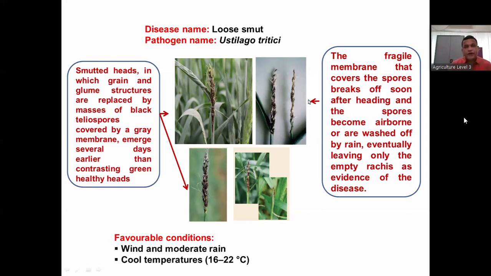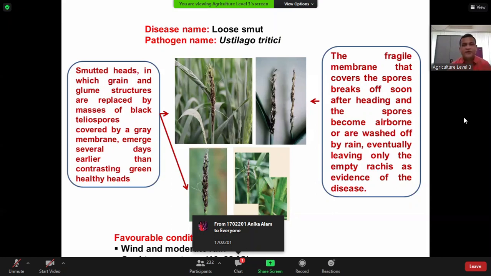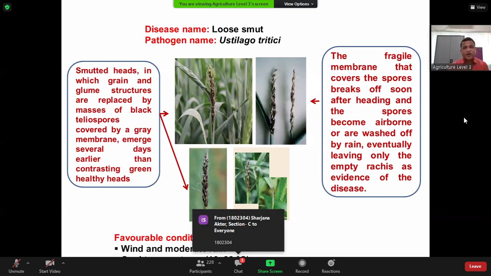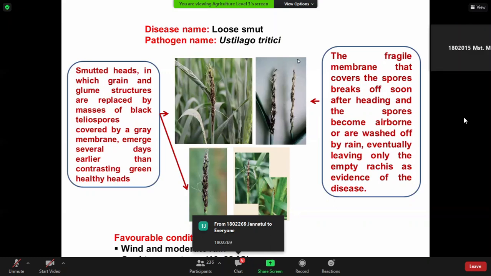As I told, this whole structure is covered by a thin silvery membrane. This fragile membrane that covers the spore basically breaks off due to strong wind or strong rain. What happened as a result? The spores wash off or run off by rain or wind. All these spores and spikelets are gone. What will happen? Only the empty rachis remains. You see in this photograph, you see the empty rachis.